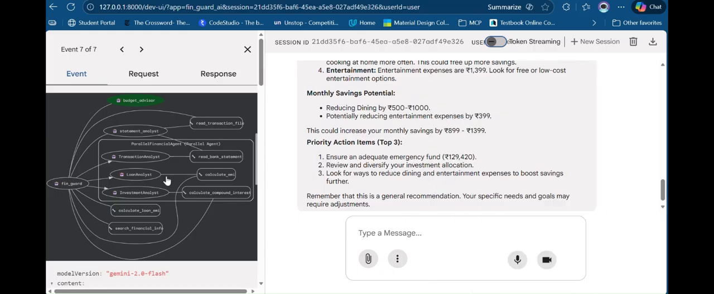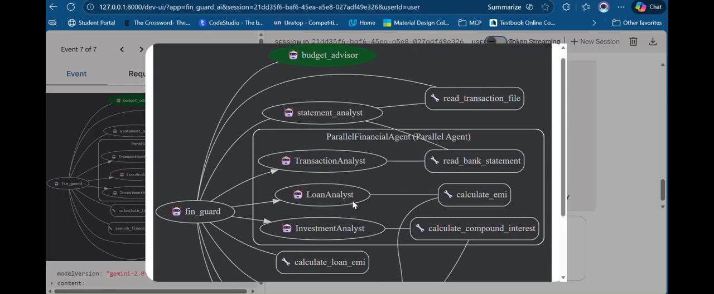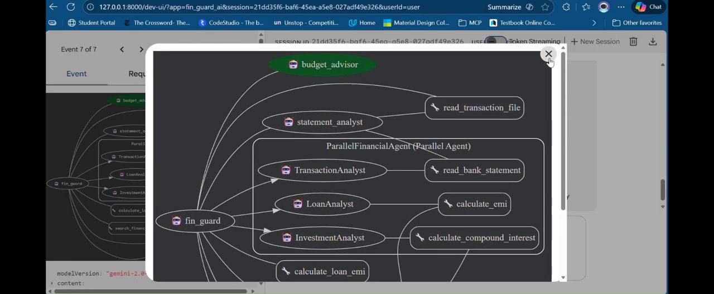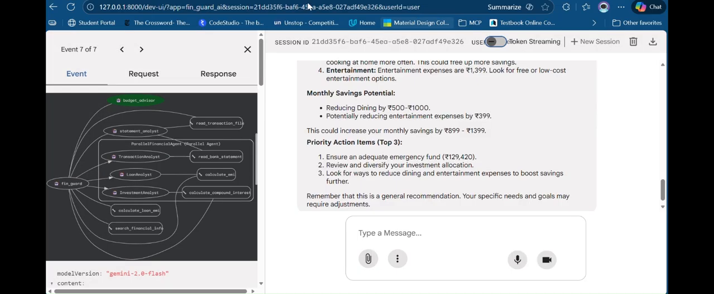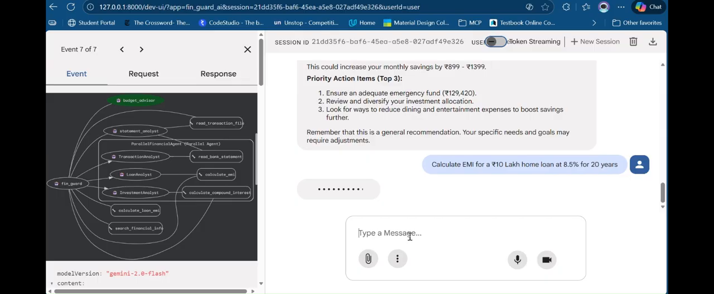Even we can ask, there is a loan analyst agent and a transaction analyst agent. Suppose I ask it to calculate the EMI for a home loan. Let's assume it's 10 lakh, EMI for 20 years, with 8.5 interest rate. So let's see how it behaves.